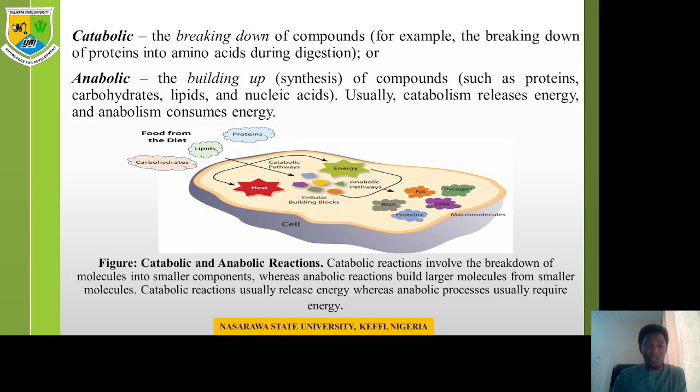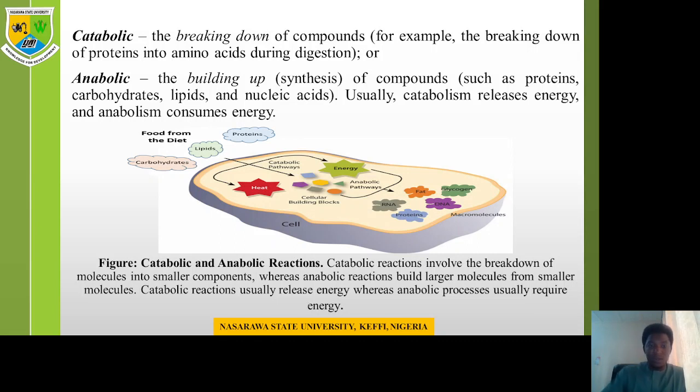Now, the second classification of metabolism is anabolism or anabolic. That is building up, synthesis. Catabolism, breaking down, degradation. Anabolism, building up, synthesis. Building up of compounds such as macromolecules, such as your protein, your carbohydrate, and nucleic acid.